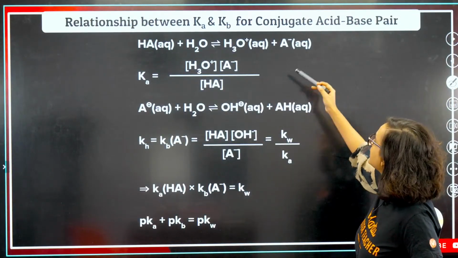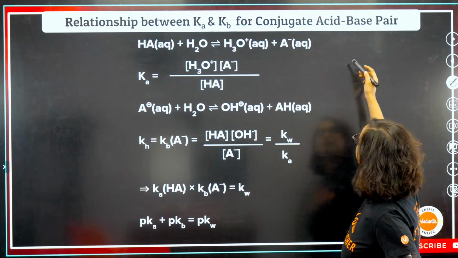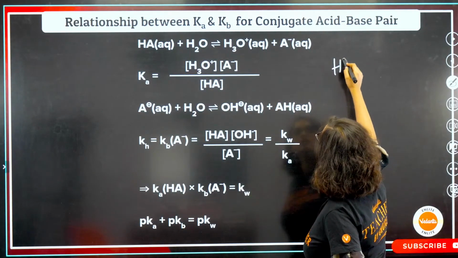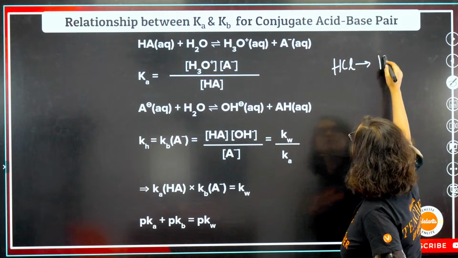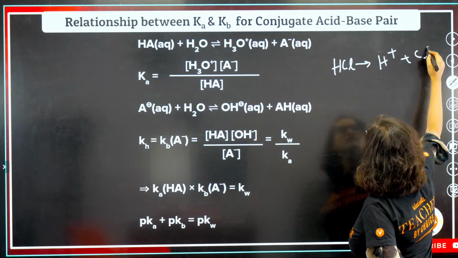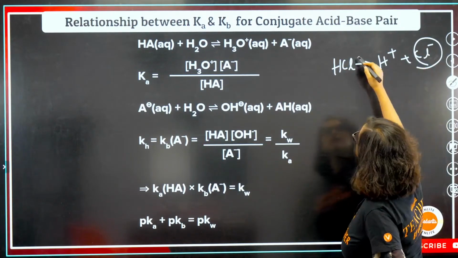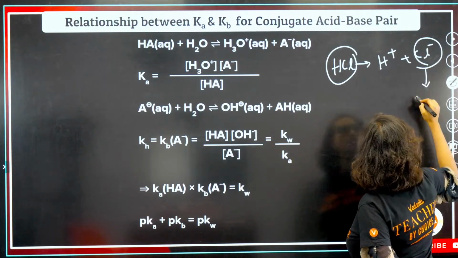Relationship between Ka and Kb for a conjugate acid and conjugate base pair. What do we understand from this? If we have HCl, that becomes H plus plus Cl minus. So this is the conjugate base.